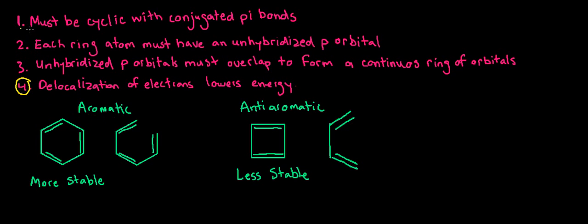Benzene is a ring. It has unhybridized p orbitals on each one of the carbons. They are able to overlap and form a continuous ring of orbitals where the electrons become delocalized, and that's what gives it its aromatic characteristics. Aromatic does not mean cyclic ring with conjugated double bonds, although it is a requirement. What defines an aromatic compound is unusual stability. And in order to get that unusual stability, these first three things must be met.